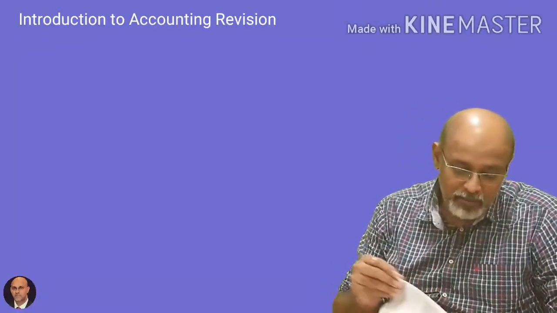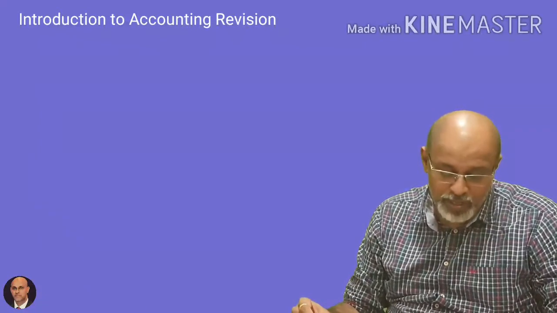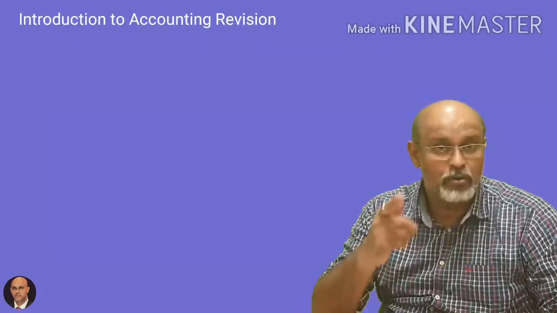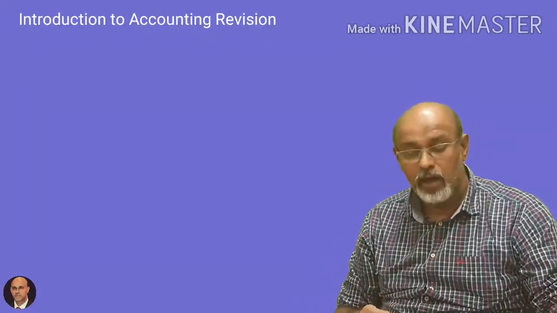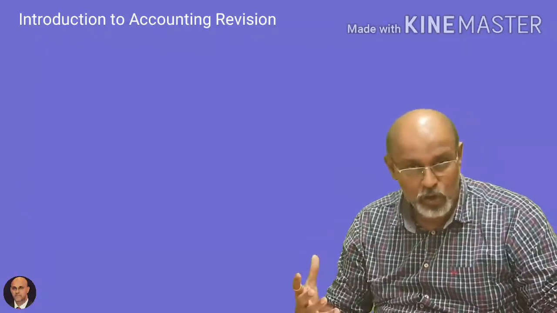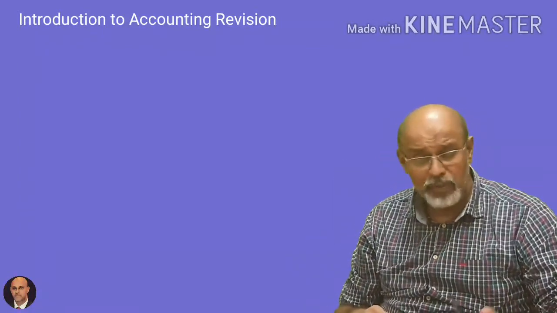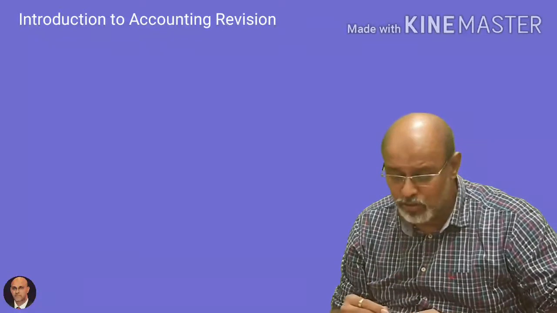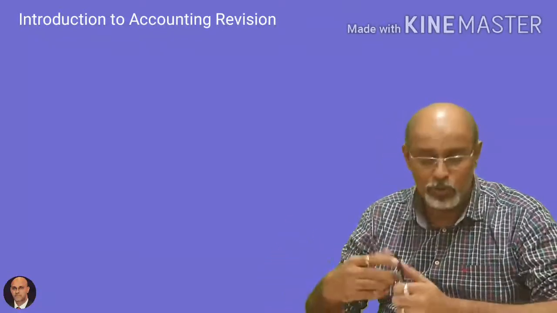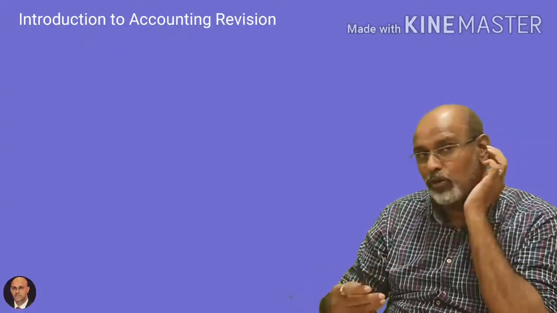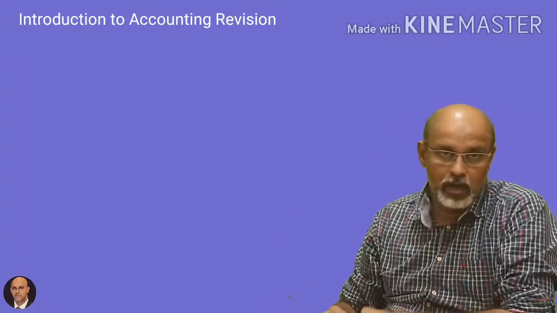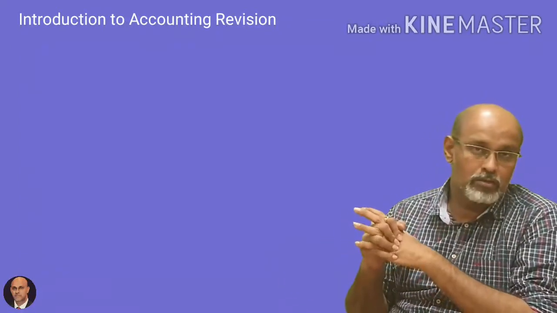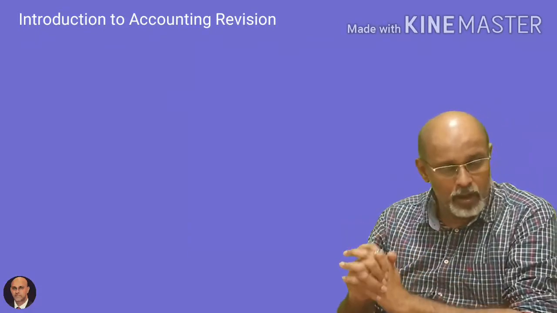Let's summarize what we did today. We covered the branches of accounting, which included financial accounting, cost accounting, and management accounting. Then we covered bookkeeping, because bookkeeping and accounting are terms which tend to be put together, but they are separate terms. Bookkeeping is a narrow concept, while accounting is a vast and wider concept. And finally we drew the differentiation between bookkeeping and accountancy.